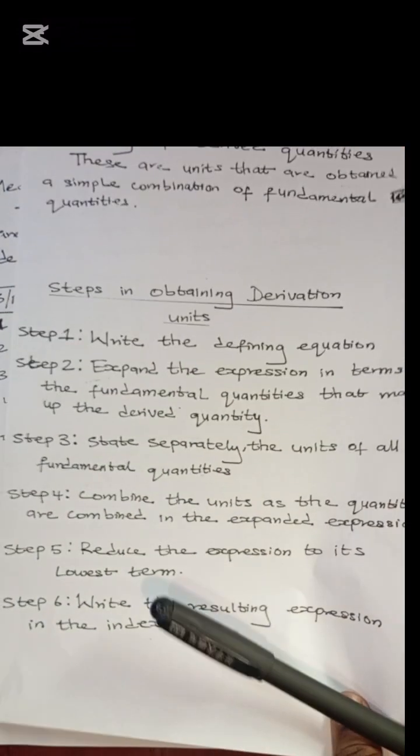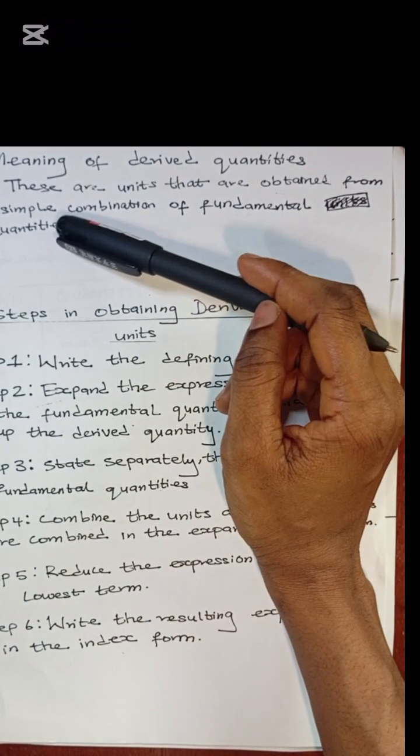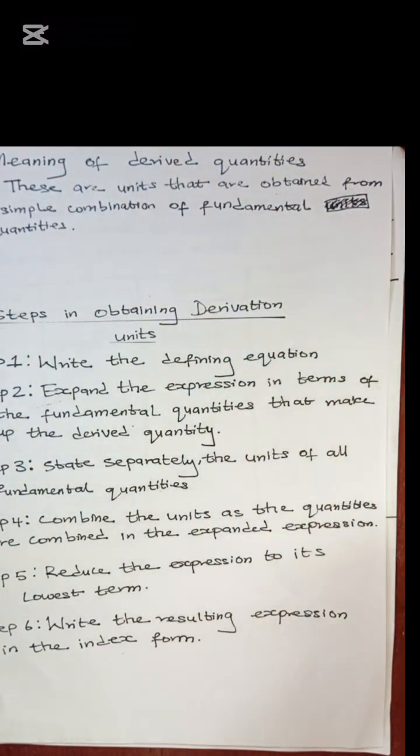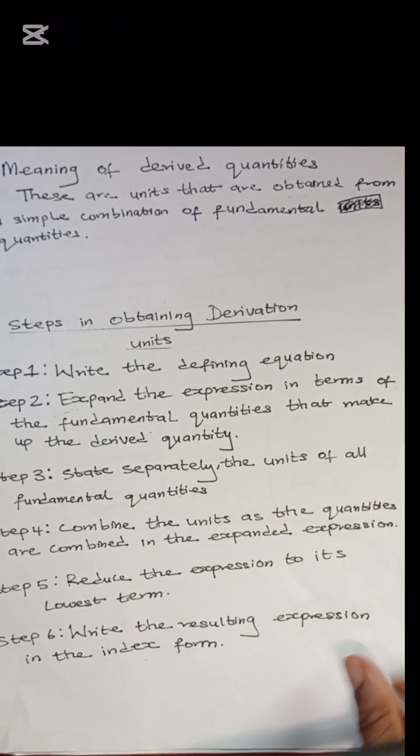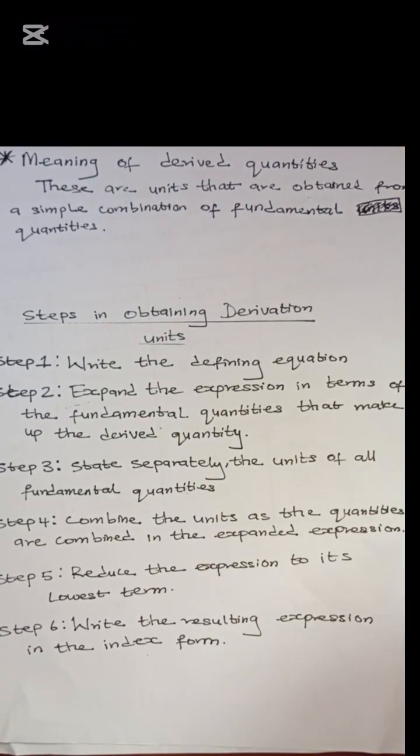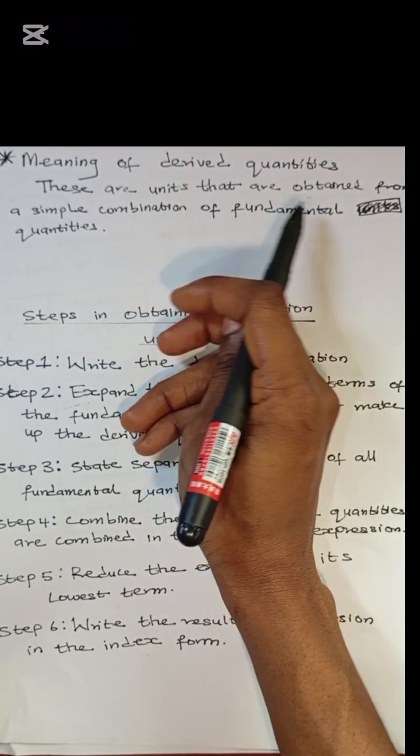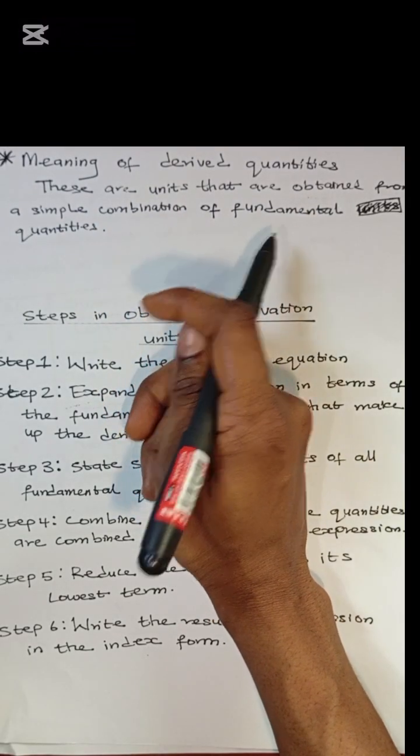Derived quantities are the units that are obtained from a simple combination of the fundamental quantities. So the derived quantities cannot stand on their own.